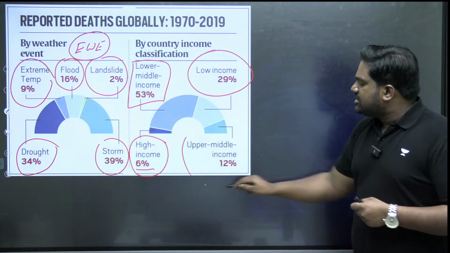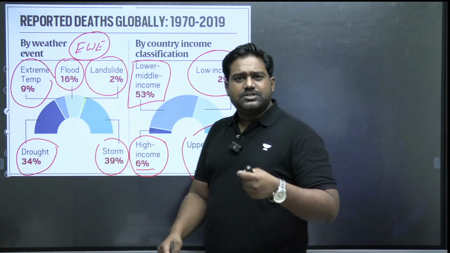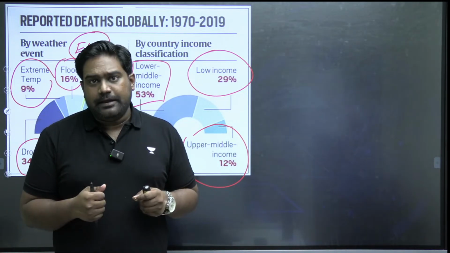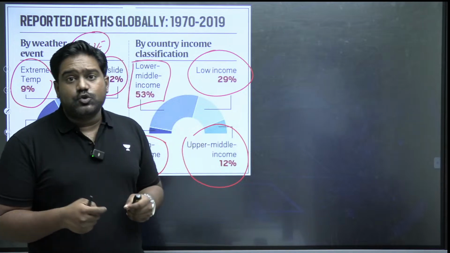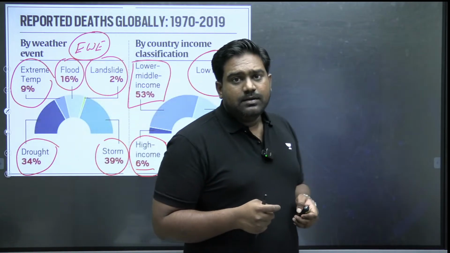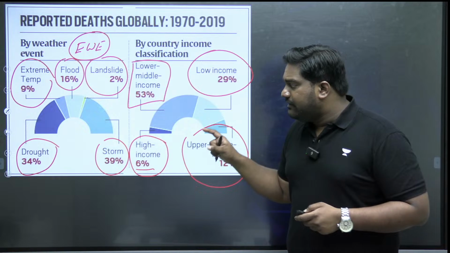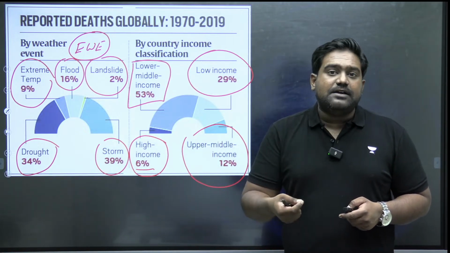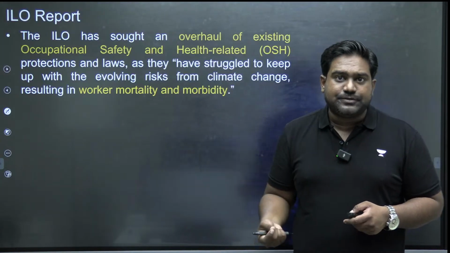Countries across Asia, Africa, the small island nations and the South American countries are at the receiving end. Obviously India should also be deeply concerned about the data, because as a developing nation, India will face a significant impact. The workforce in India will be severely affected by climate change related events.